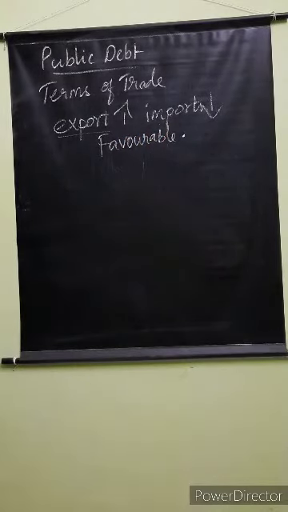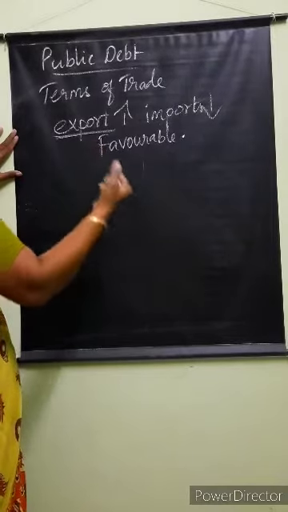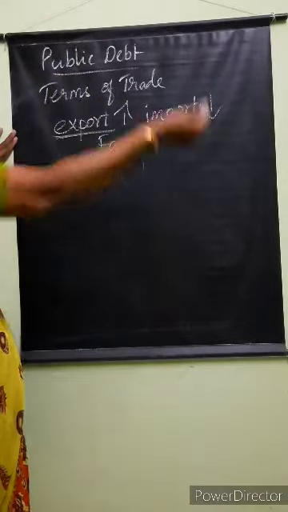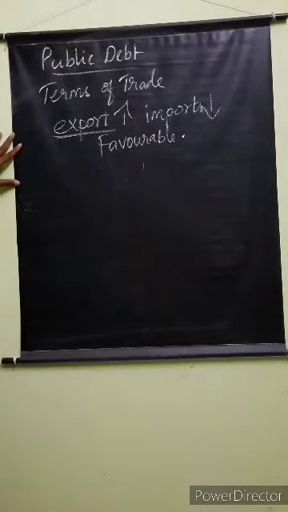So, it implies a greater demand for the country's exports and thus BOP becomes favorable. Now if our country's export increases, the need for our currency in the foreign countries increases. Do you understand?